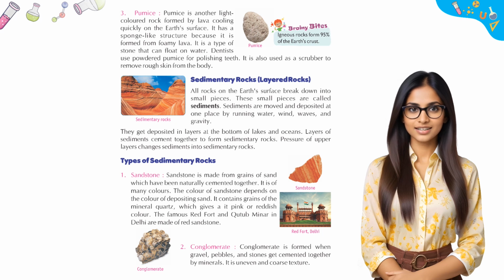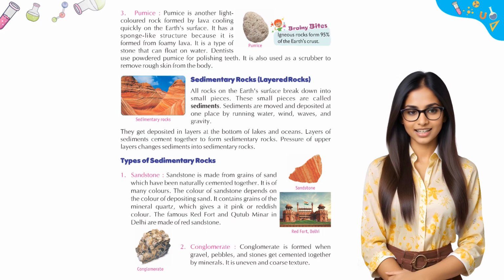3. Pumice. Pumice is another light-colored rock formed by lava cooling quickly on the Earth's surface. It has a sponge-like structure because it is formed from foamy lava. It is a type of stone that can float on water. Dentists use powdered pumice for polishing teeth. It is also used as a scrubber to remove rough skin from the body.